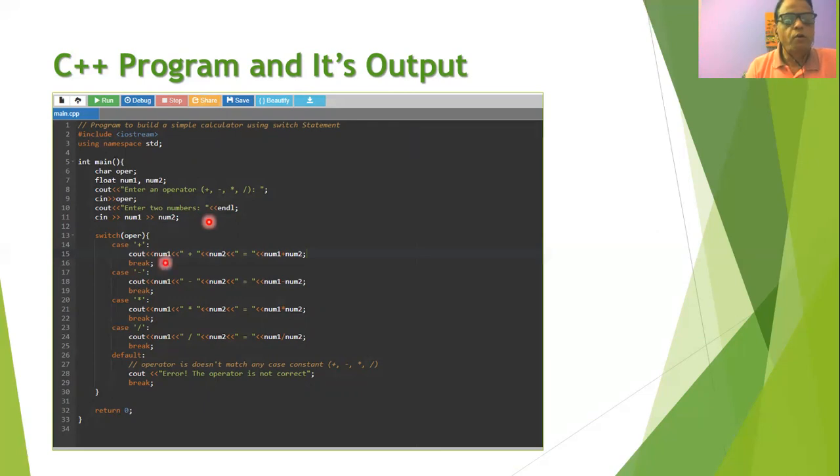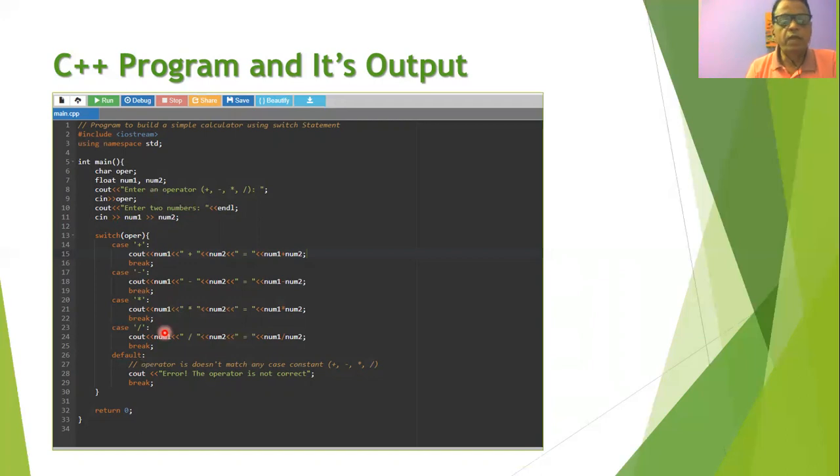Now, whenever the operator value is plus, then the case 1 block of statements will be executed, that is, we will compute the addition of the two numbers. If it is minus, then we will perform the subtraction. If it is star, then we will perform the multiplication of the two numbers. If it is slash, then we will perform the division of the two numbers.